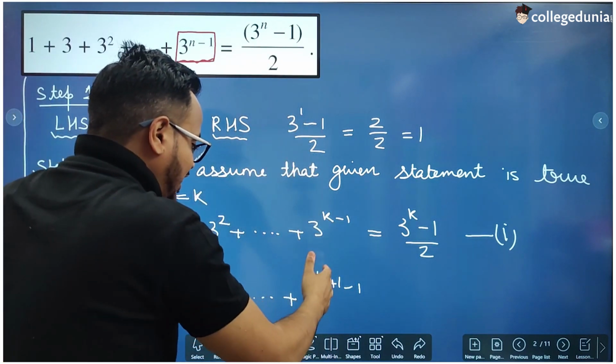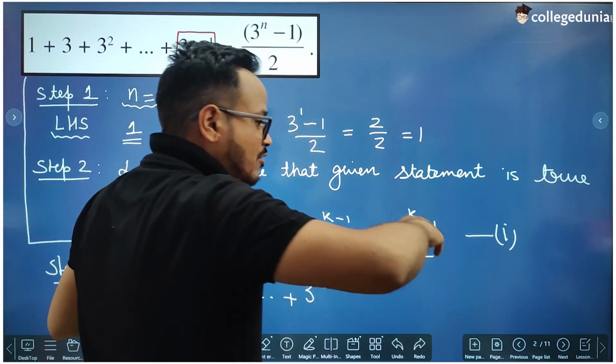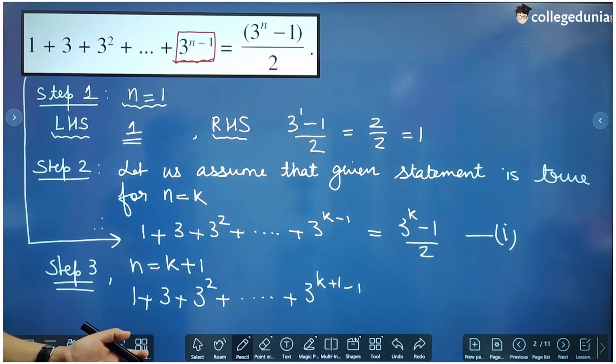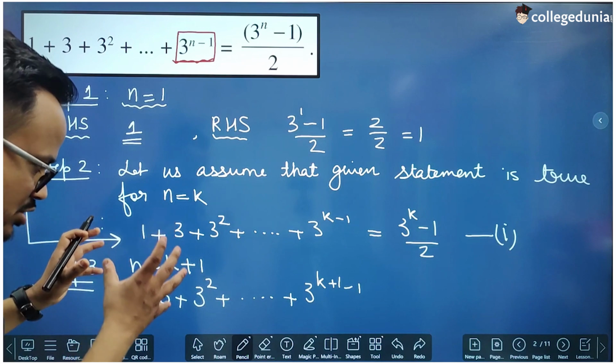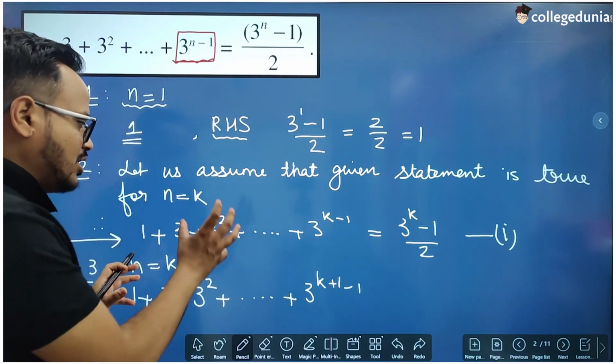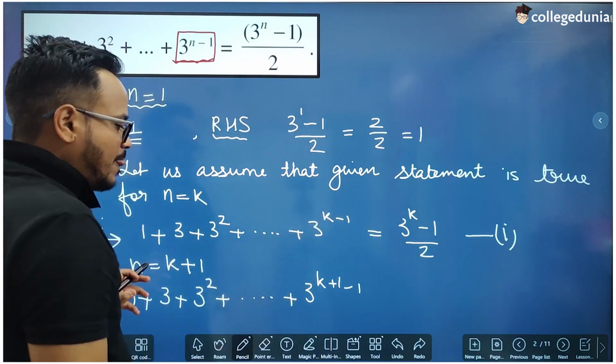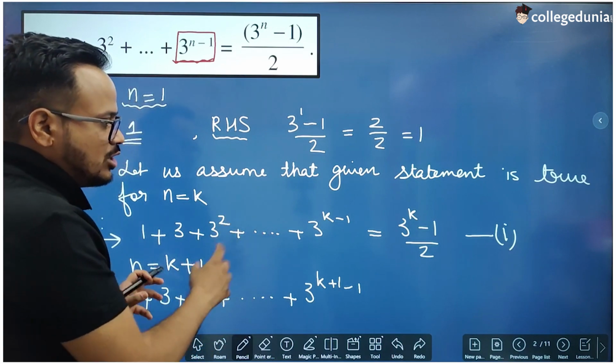So if we write RHS equal to this, then we already assume that it is true for n equal to k plus 1, but we do not know that it is true for n equal to k plus 1. So we will write only LHS and we will solve that LHS, and using this result we will prove that LHS is equal to RHS.